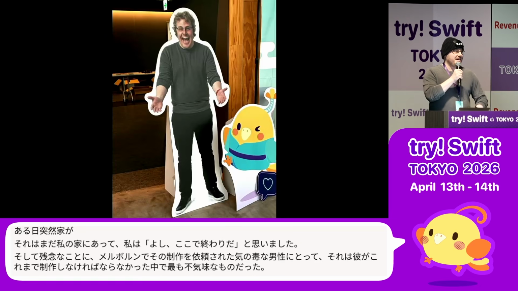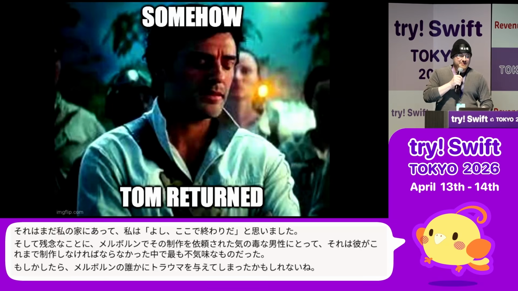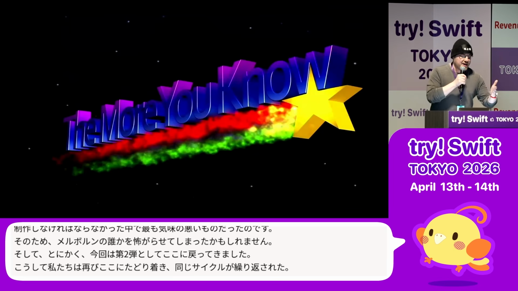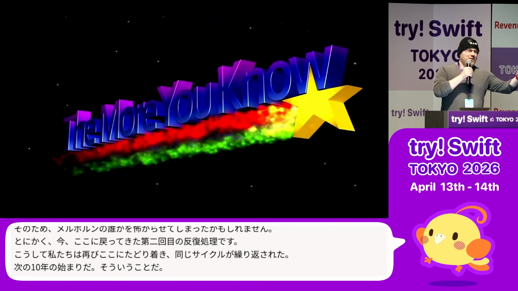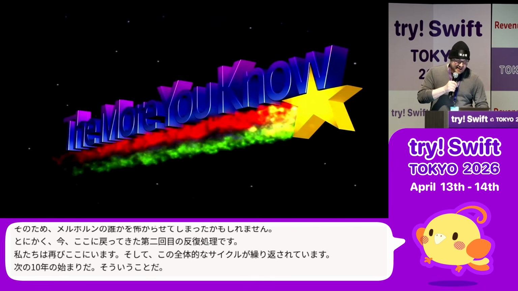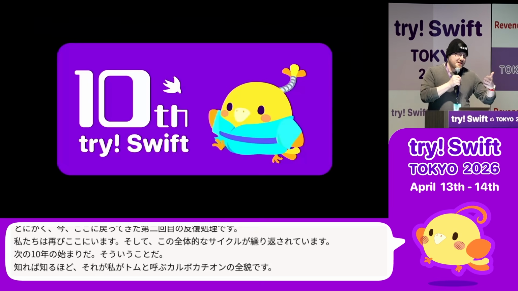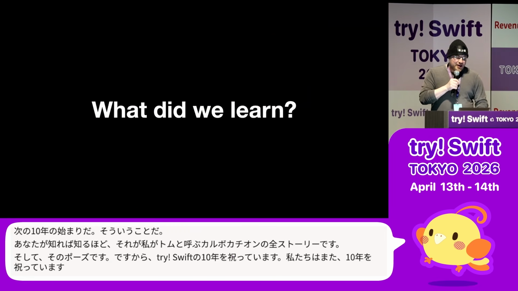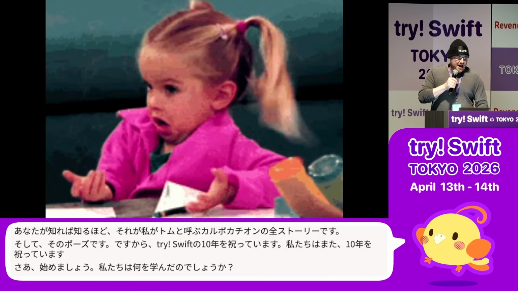And anyway, now we're back here with the second iteration. So we're here again now, and the whole cycle has repeated itself at the beginning of the next 10 years. So there you go. The more you know, that's the whole story of the cardboard cutout called Tom, and then the pose. So we're celebrating 10 years of Tri-Swift. We're also celebrating 10 years of Tom. So here we go. What did we learn? I have no idea what we learned out of this entire experience.